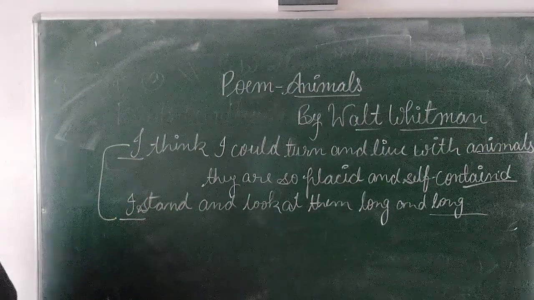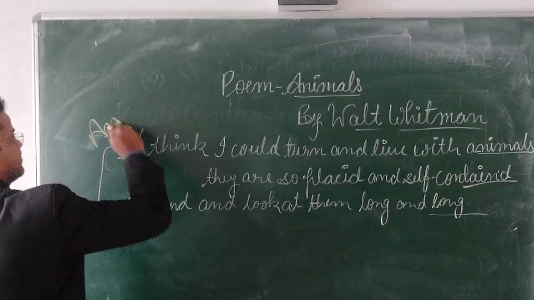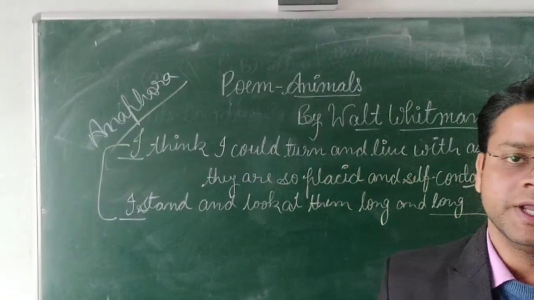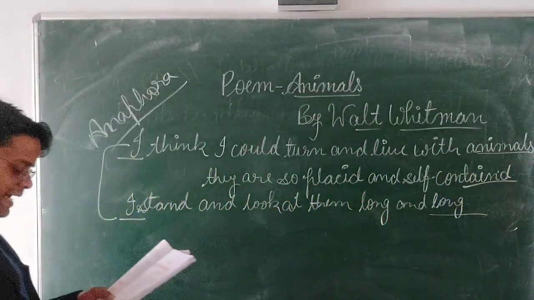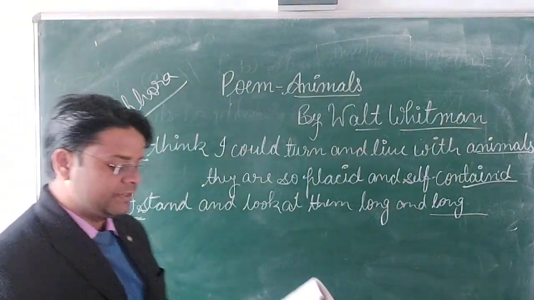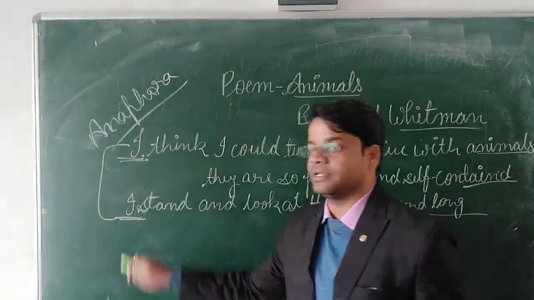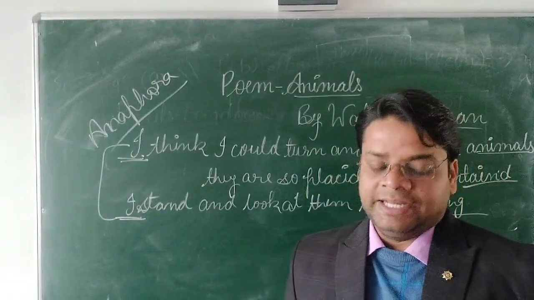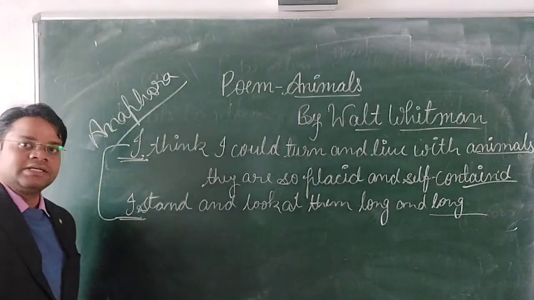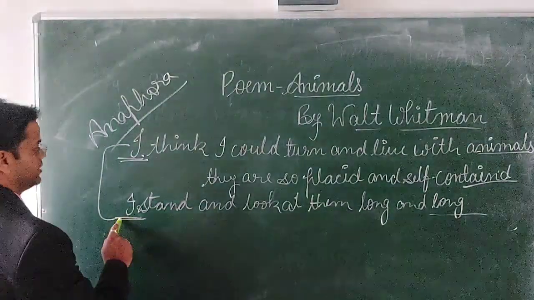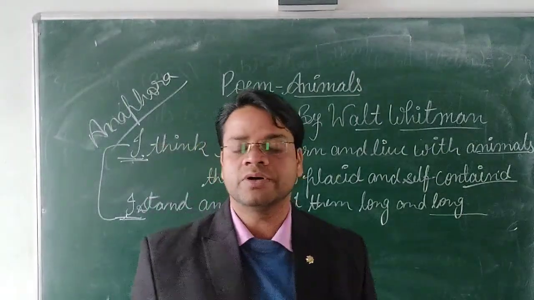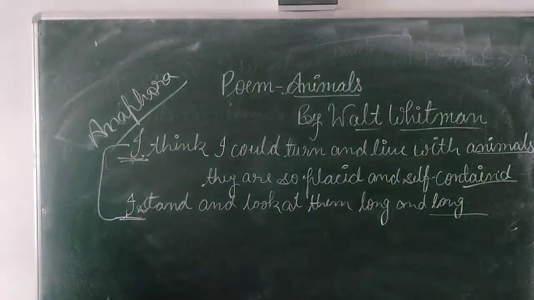So this is what? Anaphora. Do you know what anaphora is? Use of repeated words at the beginning of two or more consecutive lines. So this is called anaphora. In the previous class I explained what anaphora is. Once again you can see here anaphora: use of repeated words at the beginning of two or more consecutive lines. Now we will see the assonance.